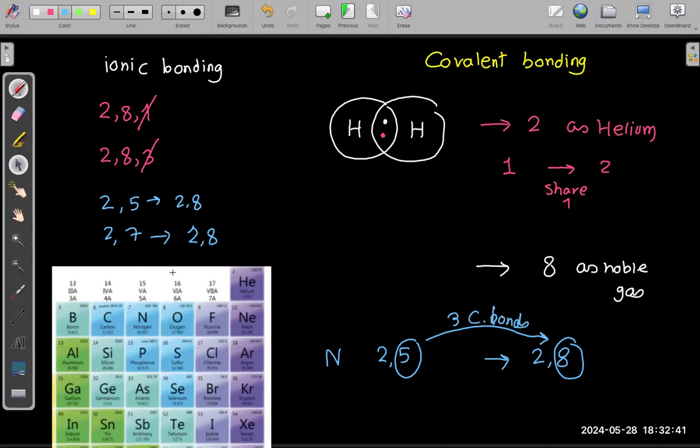But what about oxygen? Oxygen has 8 electrons. So this one has 7, this one has 8. So 2 and 6. You want to become 2 and 8. How many are missing? Now missing 2. So how many bonds will you make? 2 covalent bonds.